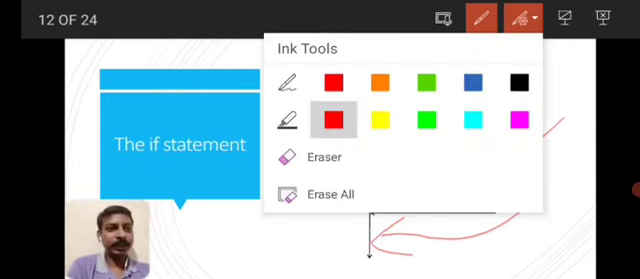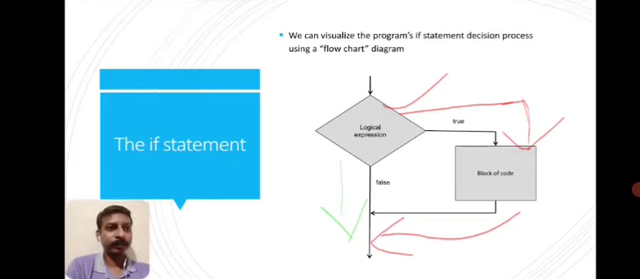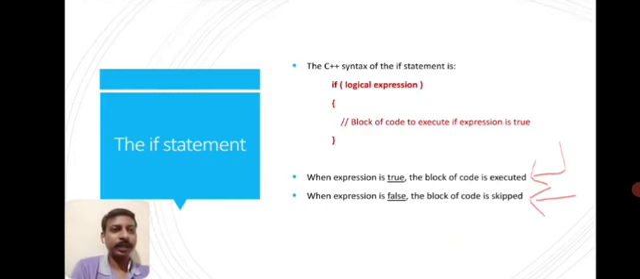If the logic expression is false, it will skip the block of code. It will skip executing the block of code and go directly to the next line. That is what is shown in the syntax. If the logic expression is true, then the code inside that curly bracket will get executed, otherwise not.